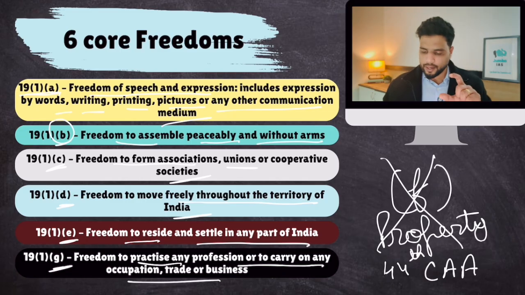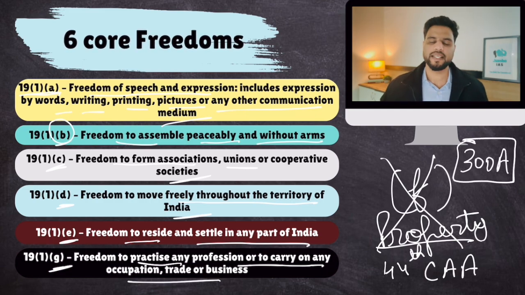And they removed subclause F, right to property, and inserted a new article, Article 300A, in which right to property is given. So the 44th Amendment Act of the Constitution basically removed right to property from the list of fundamental rights to a list of ordinary legal rights. So right to property is not a fundamental right, it's an ordinary legal right. There is a big difference, okay? So this is the thing.